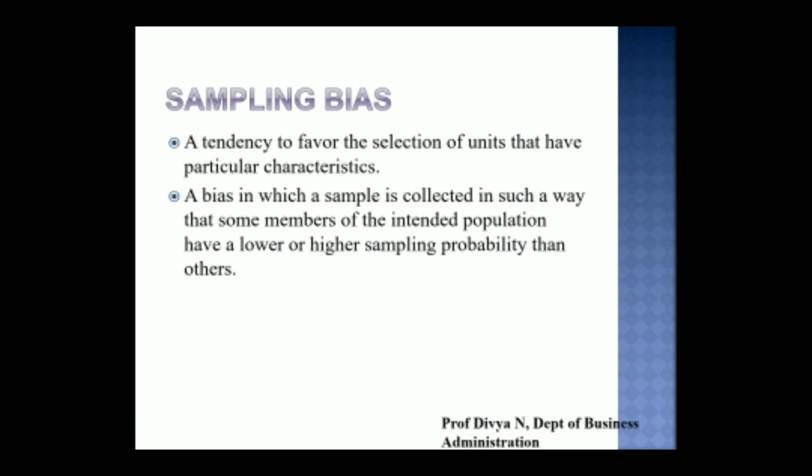Up next, it's the sampling bias. It is nothing but a tendency to favor the selection of units that have particular characteristics. That is a tendency of the researcher to eliminate or not to consider a few of the elements of the population. He gets a chance, or he uses his personality as the researcher, to select his samples, wherein he might not get the entire population's representatives. He is going to use only the samples he knows, which is going to favor his research outcomes.